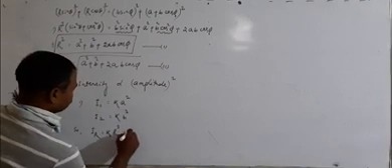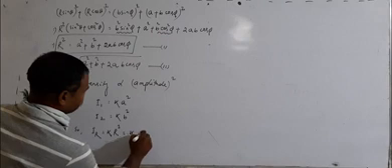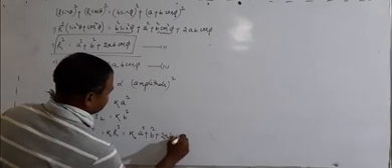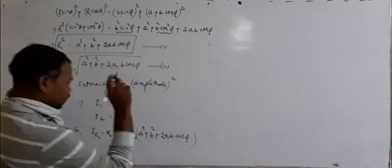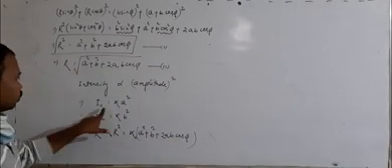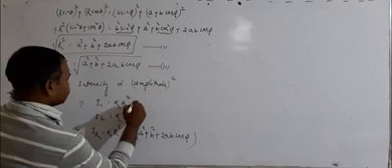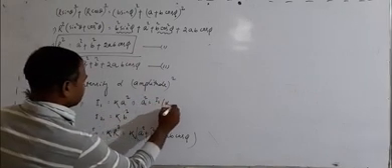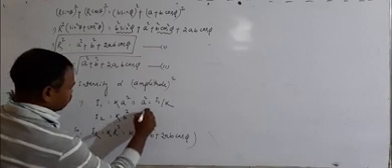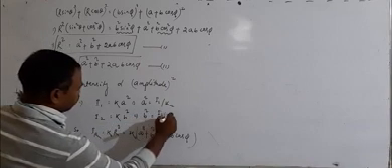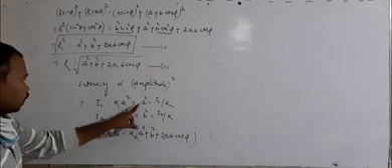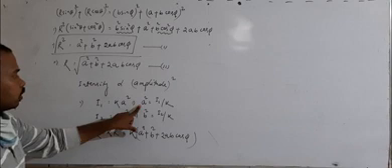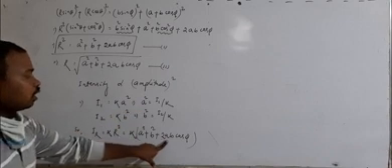Now this will be equal to k into a square plus b square plus 2ab cos phi. This is the value of R square. Now from this equation we can write a square is equal to I1 by k, and from this equation we can write b square equal to I2 by k. So put the value of a square and b square here, and if you take the square root, a and b you can calculate and put here.